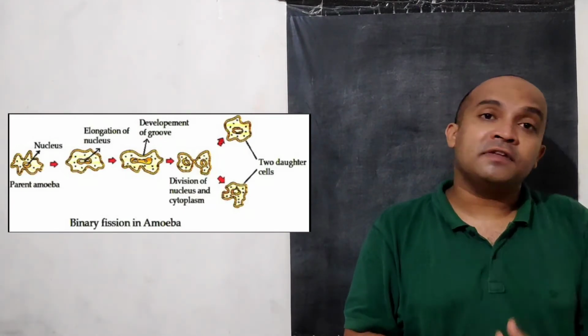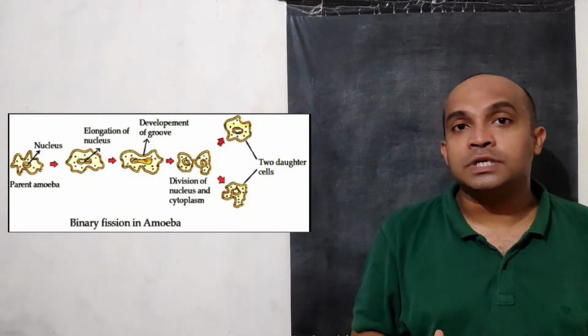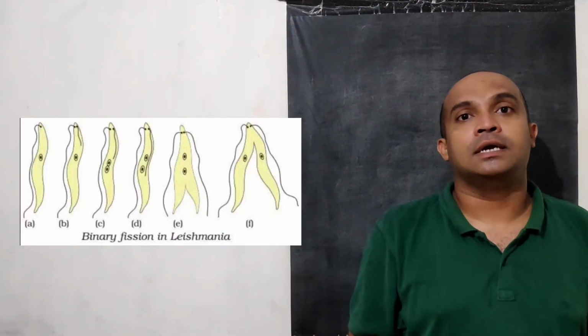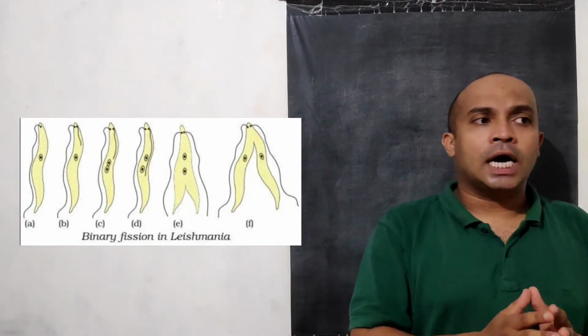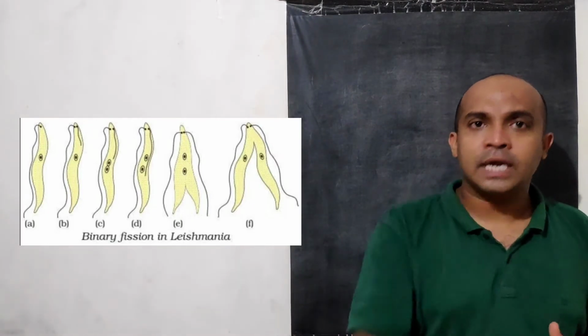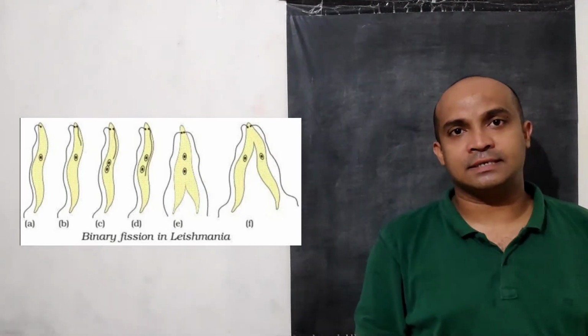Understood? Again, binary fission can be found in many different unicellular organisms as well, like Leishmania, which causes kala azar. It has a whip-like organelle which is called flagella, and it undergoes division in the vertical axis, right?